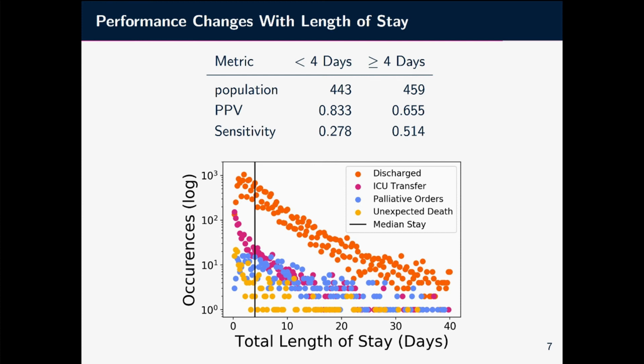We also observe the performance changes depending on how long the patient encounter is. If a patient is discharged or experienced an adverse event in the first 4 days, we have a higher PPV at the expense of sensitivity. For patients with longer stays, we detect over half of them who at some point in their stay will experience an adverse outcome.